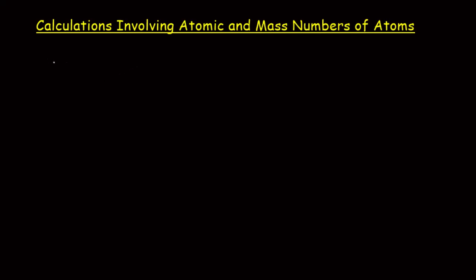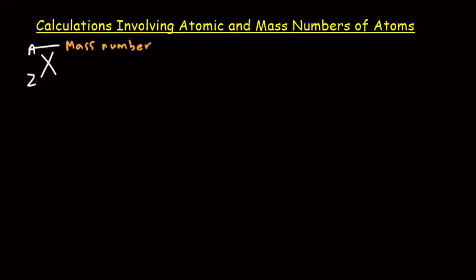But before we look at the calculation, I just want you to note down the following. First of all, for every atom for which we will be looking at the mass number and the atomic number, they are always of this form.